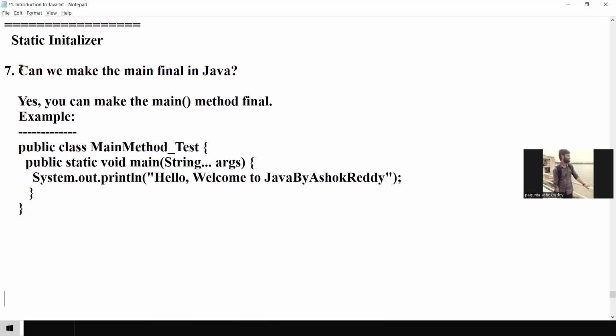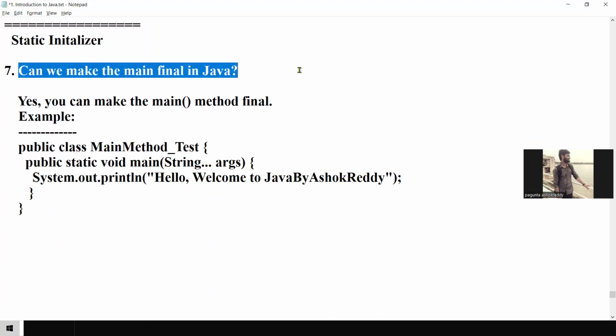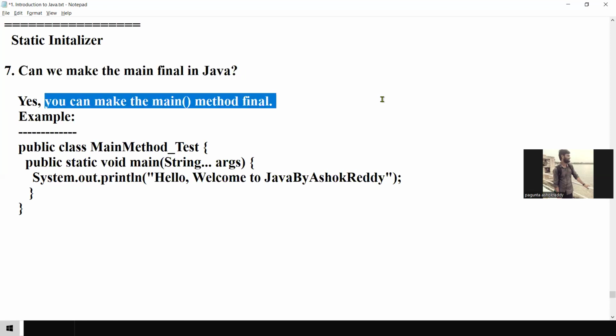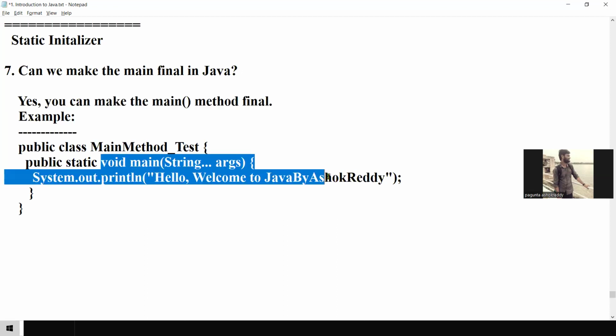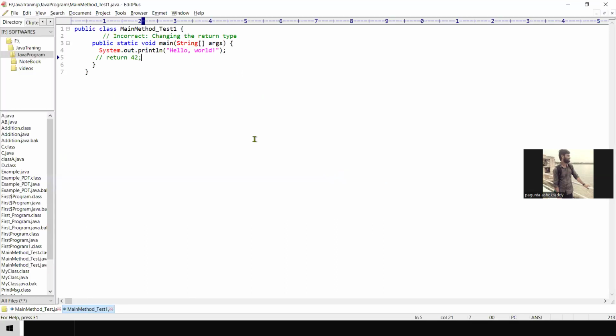Can we make the main method final? Yes, you can make the main method final. Can we try now? Public static final.